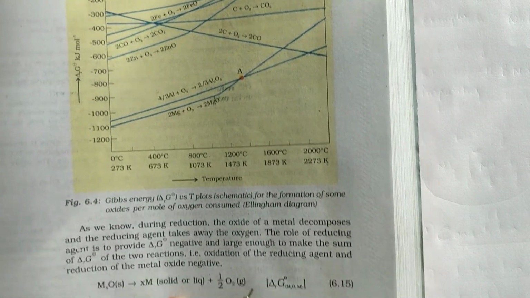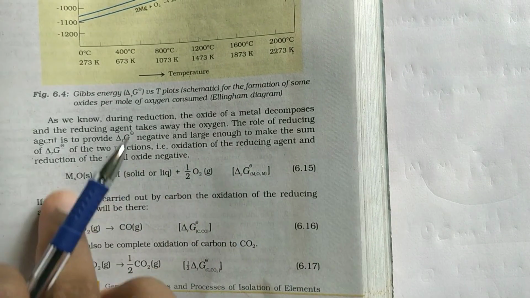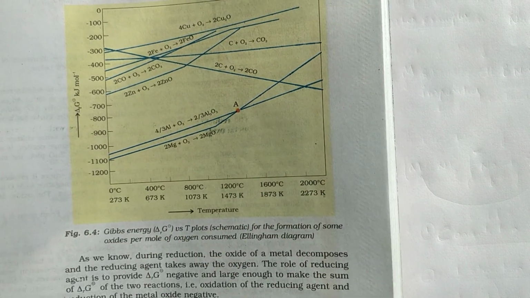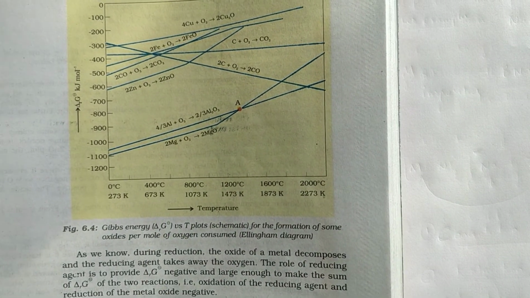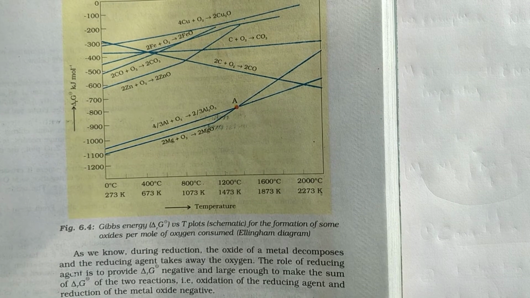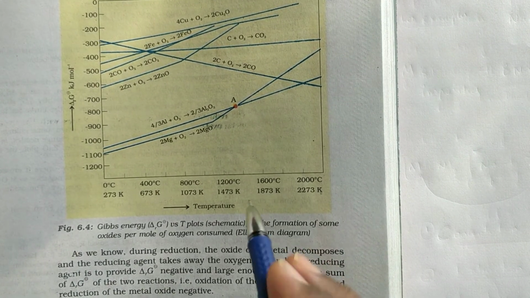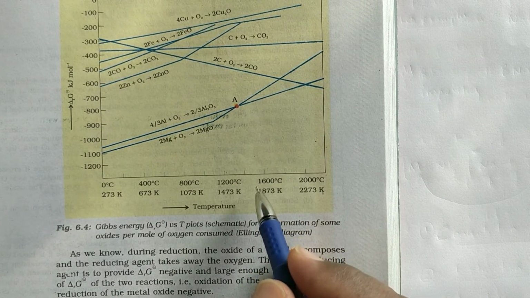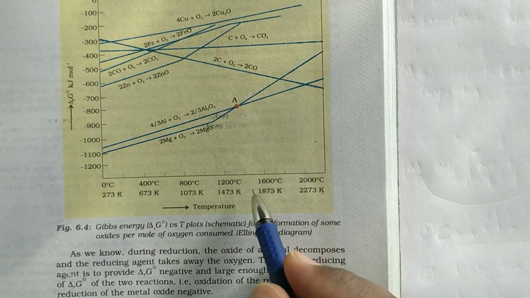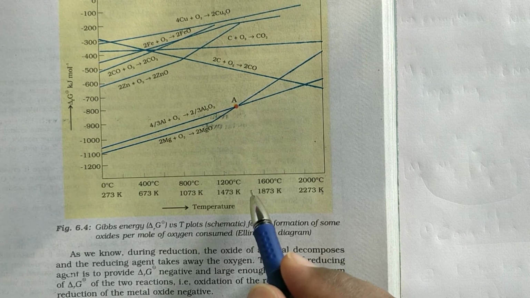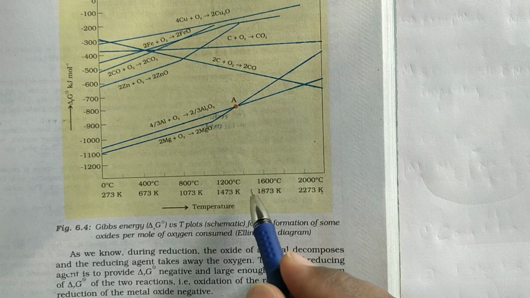And by coupling the reactions like that I told, these are the reactions we are going to consider and we are going to join them. By observing this diagram, after completion of this explanation, we will observe this diagram once again. By observing this diagram, we can understand at what temperature condition which reducing agent can be useful. Suppose you take one particular reducing agent, that reducing agent will act as a reducing agent at what temperature, and what are the temperature conditions for reducing the metallic oxide to metal, we can also come to know.